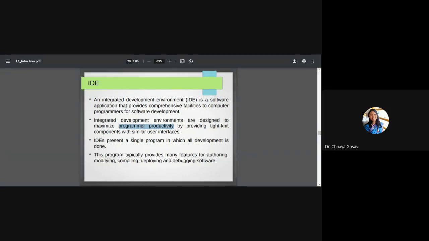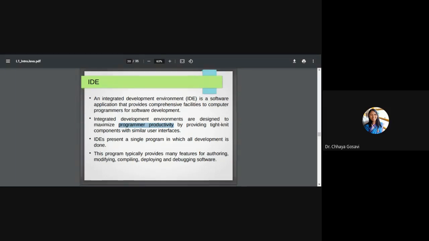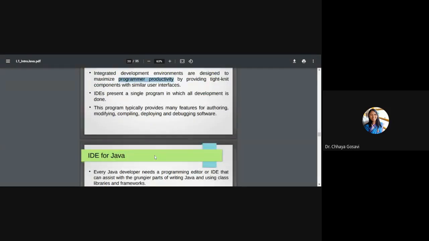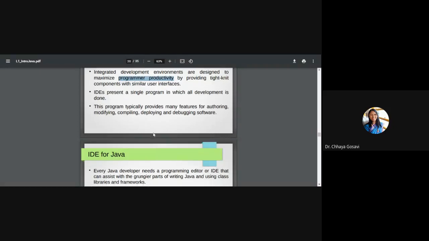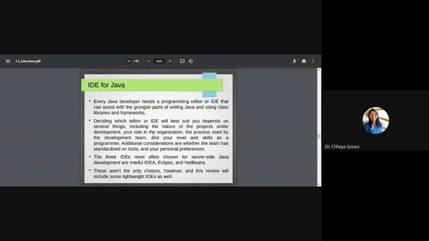This program typically provides many features for authoring, modifying, compiling, deploying, and debugging software. Whatever we have seen, JVM, JRE, JDK, everything should be clubbed together in an IDE. There are many integrated development environments available. Every Java developer needs a programming editor where you can type code, or an IDE that can assist in writing Java and using class libraries and frameworks.